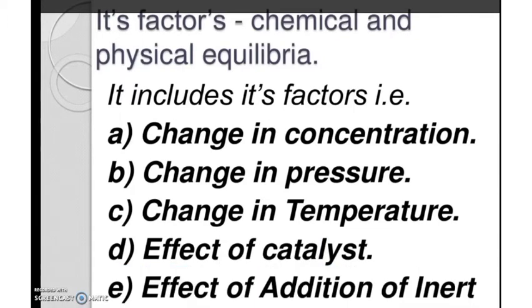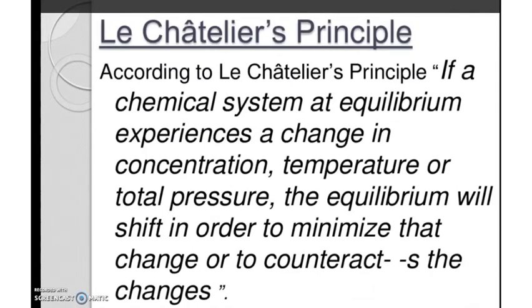This is defined by a scientist called Le Chatelier, and he made a principle. His principle is known as Le Chatelier's principle.